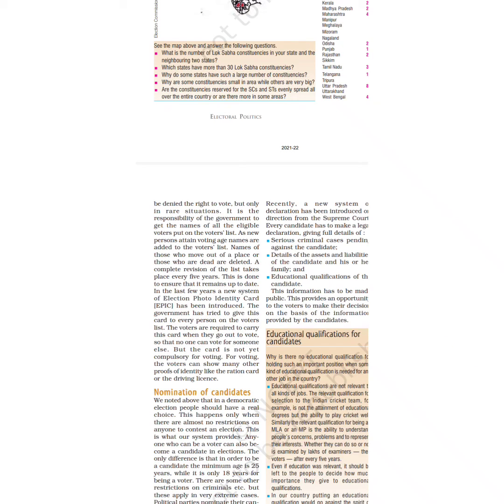But the card is not yet compulsory for voting. So this is not a compulsory card for voting. For voting, the voters can show many other identity proofs like the ration card or the driving license. So this ID card has been introduced by the government, but if somebody forgot their ID card, they can show another identity proof that this is their name and this is their real identity, like their ration card or the driving license. In both these ID cards, the proper information is given.